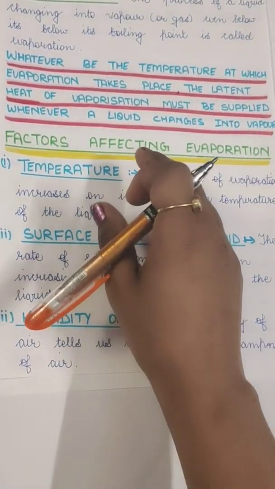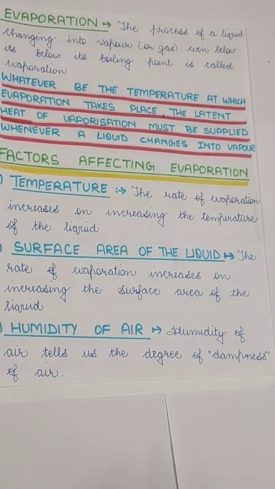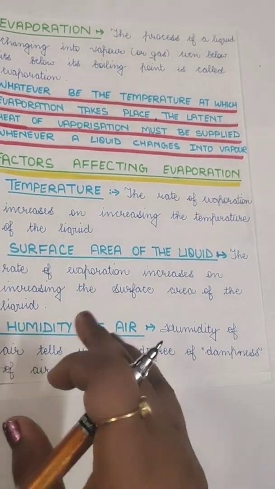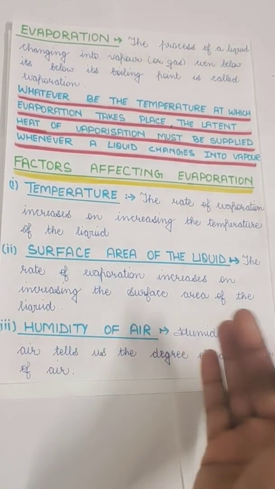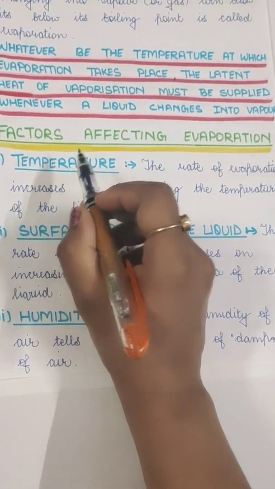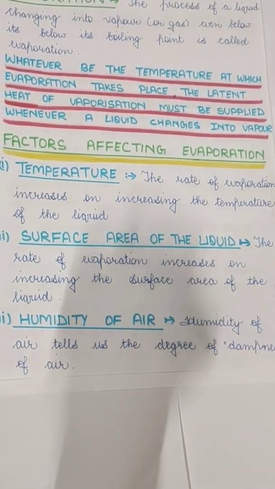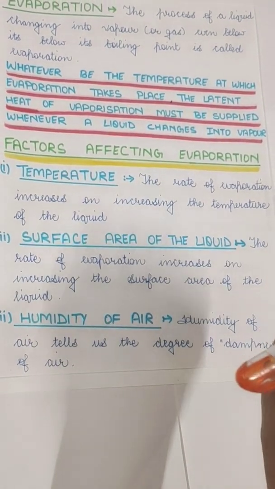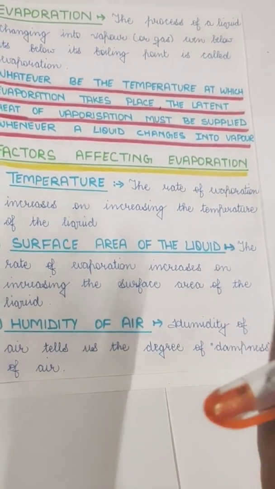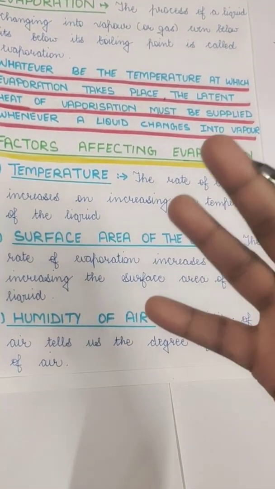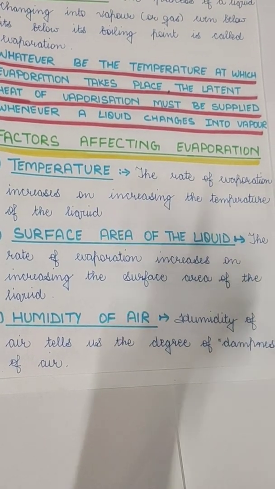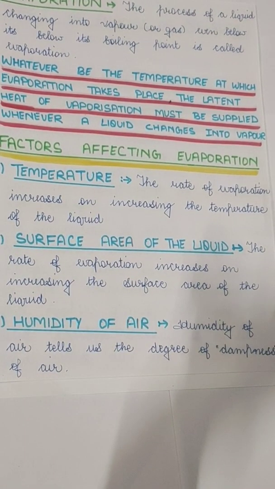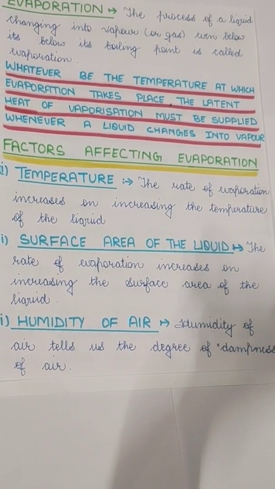Now, the factors affecting evaporation. There are 4 factors which affect evaporation: temperature, surface area of the liquid, humidity of the air, and wind speed. First, temperature. You would have seen that in summers there is more evaporation. For example, if you wash your clothes and spread them out on a sunny day, they get dried up in just an hour or two. But in winters, if you keep your clothes in the sunshine, they don't get dried up.